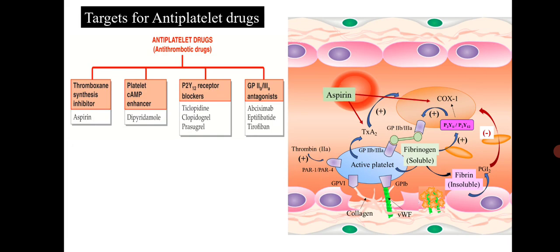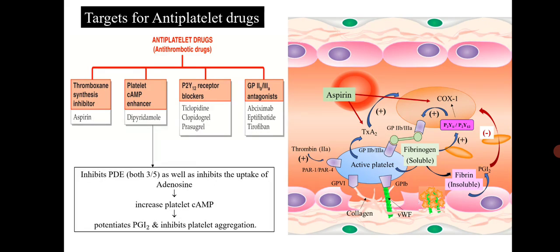Coming to the next class of drug, that is dipyridamole. It inhibits phosphodiesterase 3 and 5 as well as inhibits the uptake of adenosine, which increases platelet cyclic AMP, which potentiates prostacyclin synthesis, which further inhibits platelet aggregation.